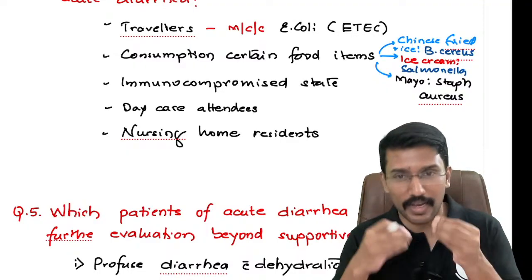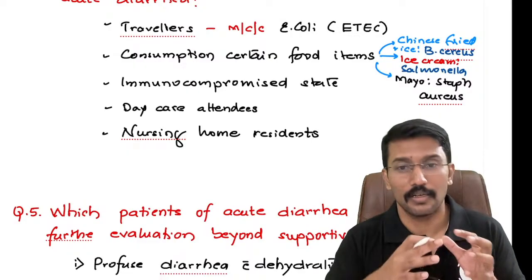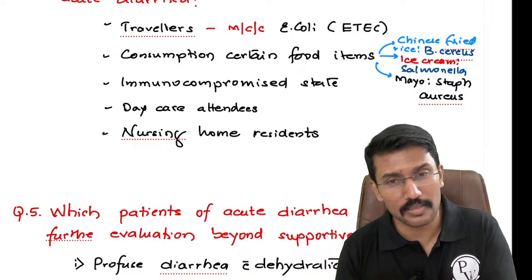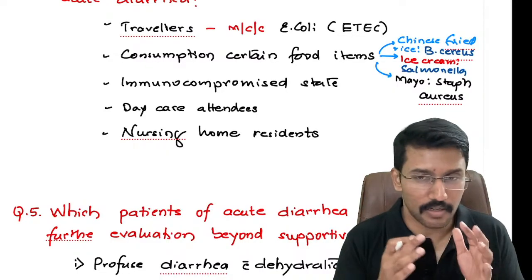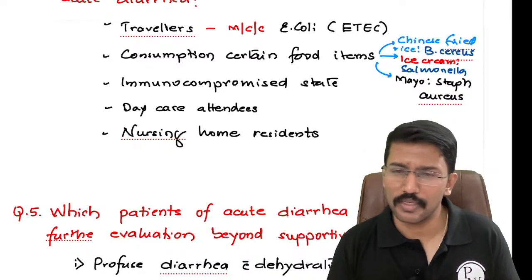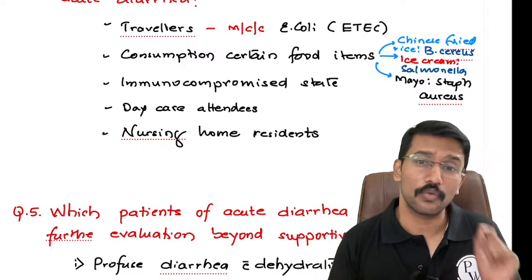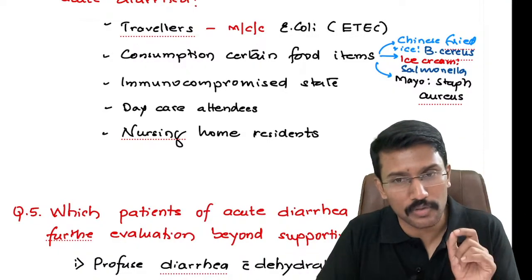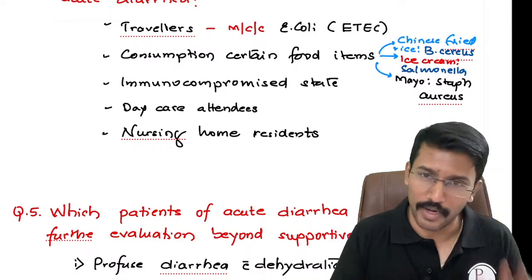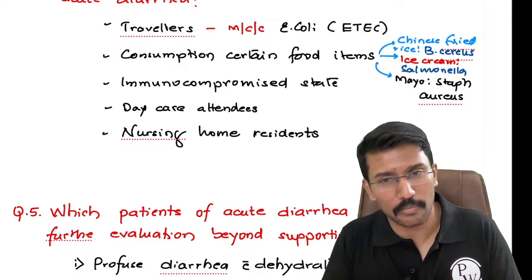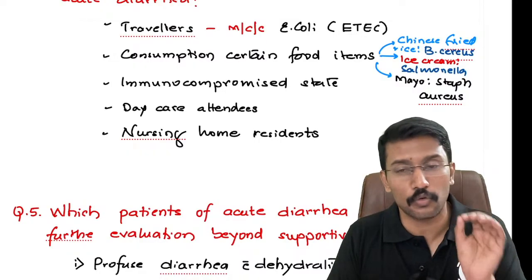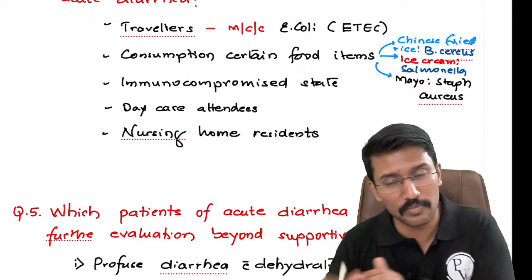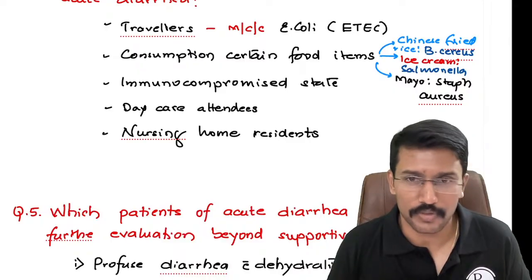Because out of those 90% infectious causes, 90% of those cases are self-limited. They are not going to create any life-threatening situations. So over 2 to 3 days, the loose stools will settle on their own without antibiotics because your immune system is quite robust and capable of handling it. If I prescribe antibiotics, it is unnecessary. It is antibiotic abuse, and it increases the risk of you developing more resistant organisms later on.